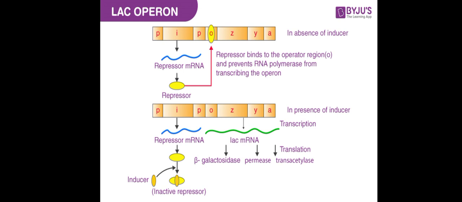In reverse to that, whenever there is the presence of the inducer, that is lactose, this lactose acts as an activator, or an inducer. This inducer binds with the repressor protein synthesized by the regulatory gene, and converts the active form of the repressor into the inactive form by conformational changes within the repressor, due to which it cannot bind with the operator site. Now there is an available site for the RNA polymerase to bind, and it can promote the expression of the structural genes.